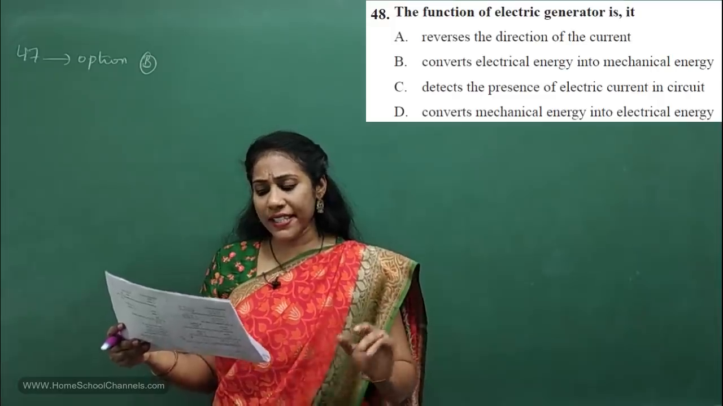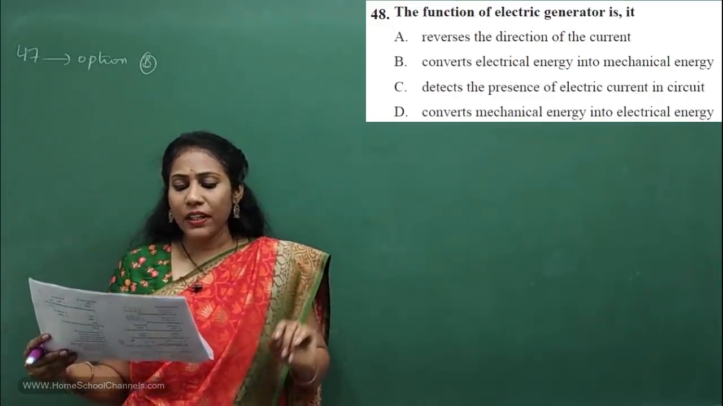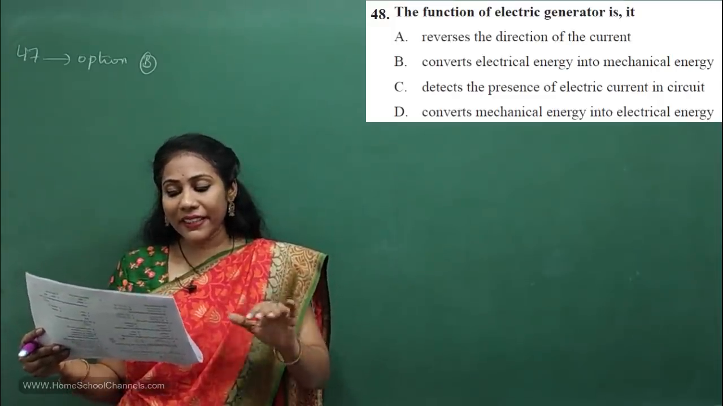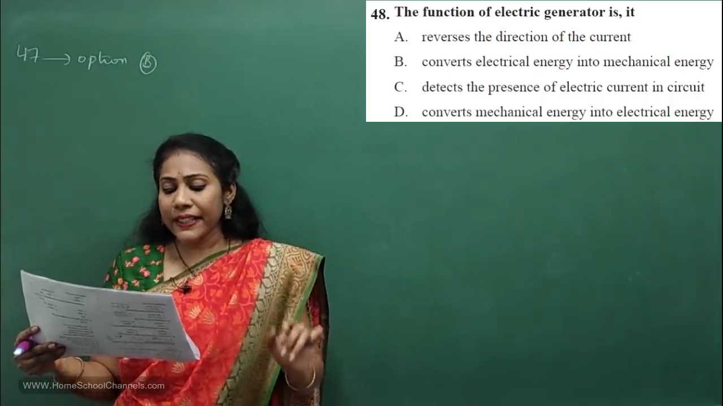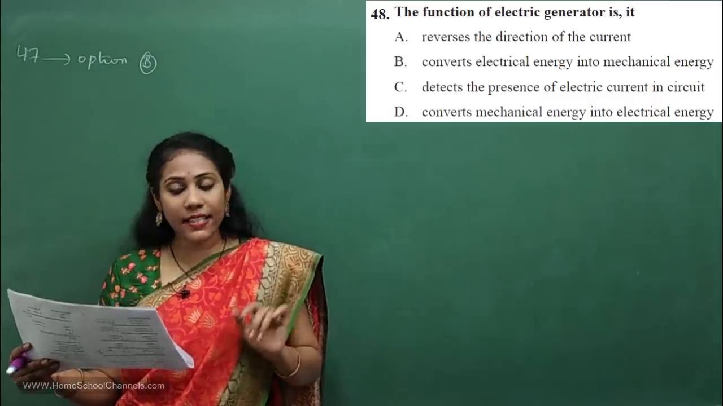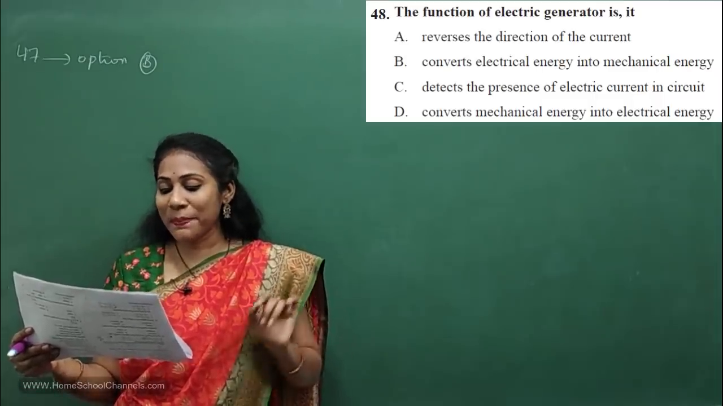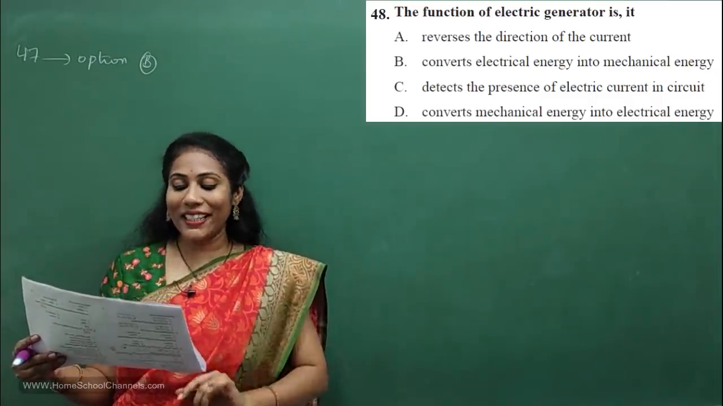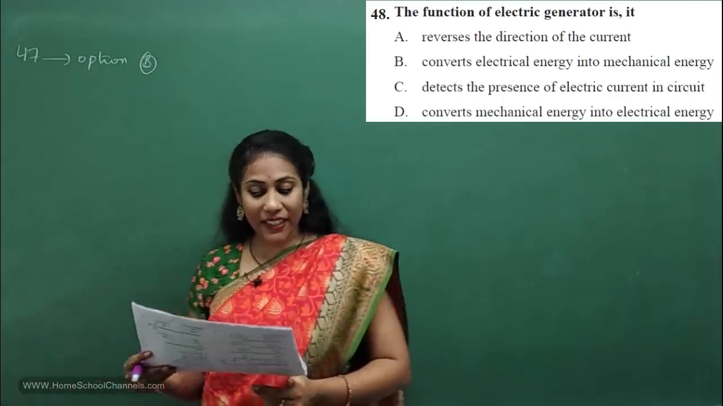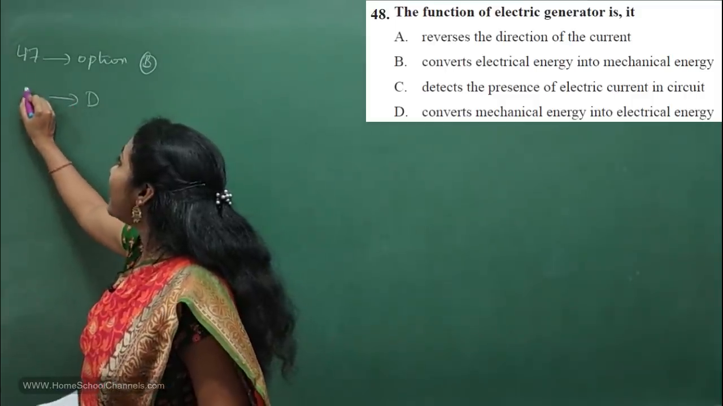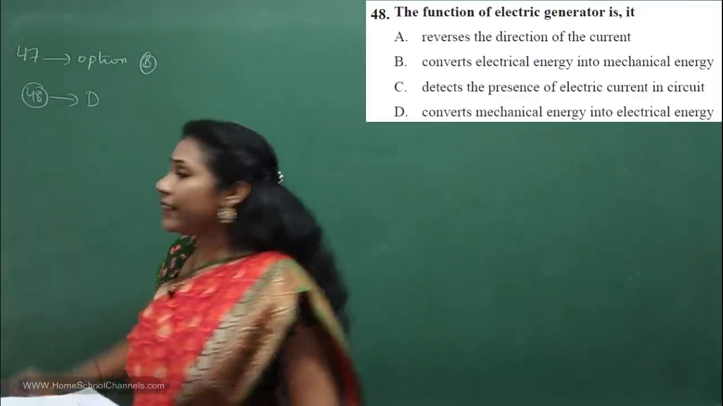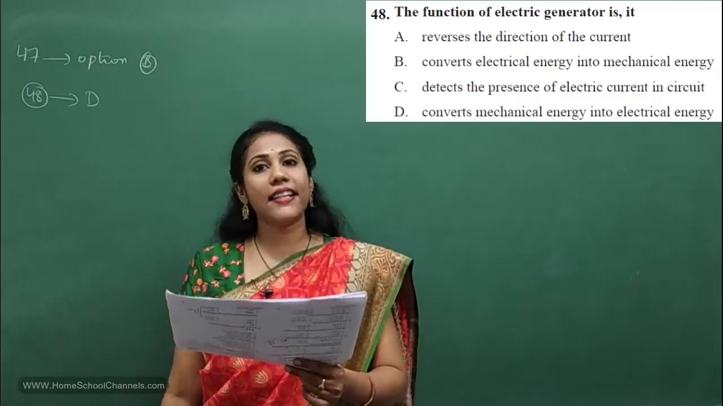First one, reverses the direction of current. B, converts electric energy into mechanical energy. No, it is opposite, right? Detects the presence of electric current in circuit. No. Converts mechanical energy into electrical energy. Yes, an electric generator converts mechanical energy into electrical energy. So for 48th question, option D is the correct answer.